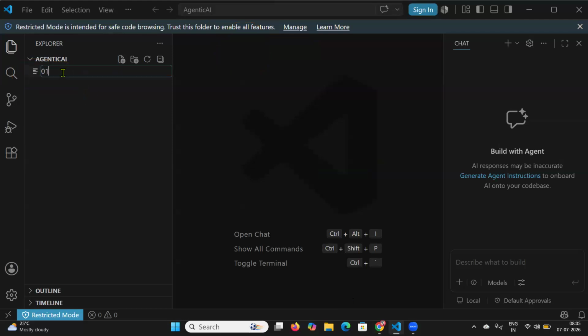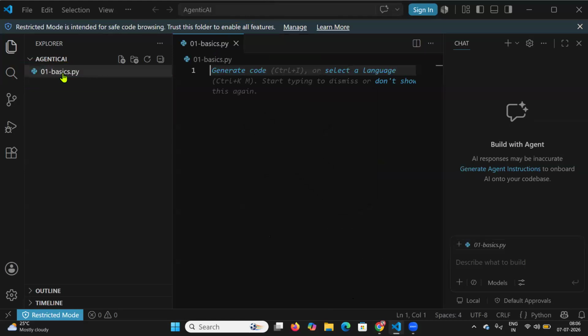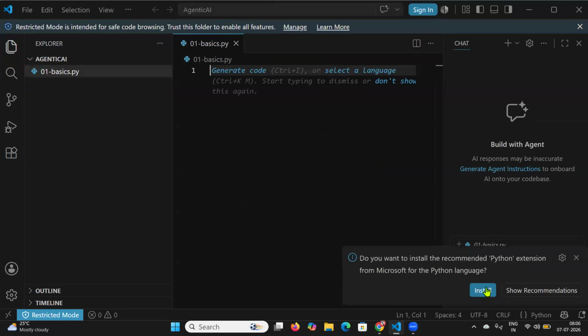01-basics.py, dot py. That's it. Okay, nothing. You can write. You can type the code information. Even though generate code is there, no need to worry. Leave it. Type the code, it will disappear automatically.